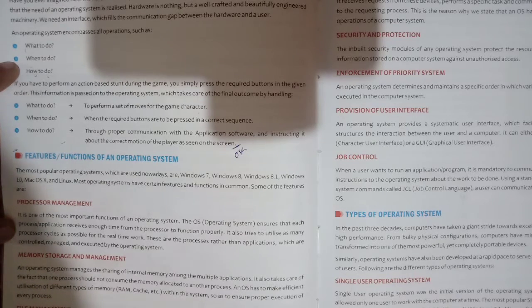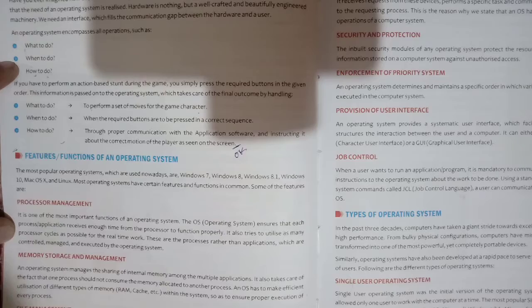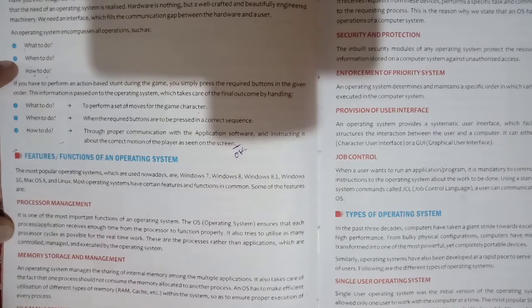It also tries to utilize as many processor cycles as possible for real time work. It means whatever work you are doing in your computer system, your operating system manages all the things.